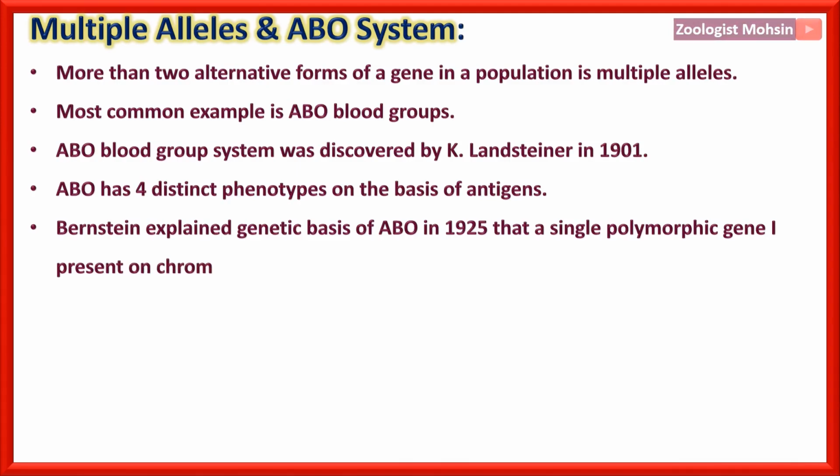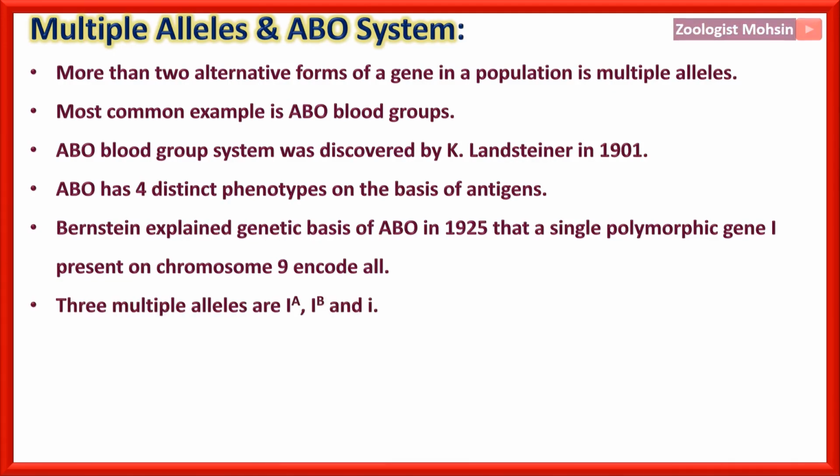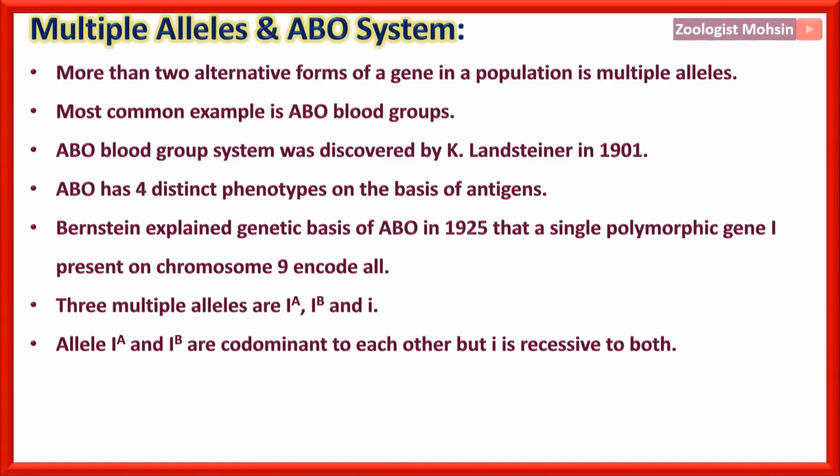Please remember, Bernstein explained the genetic basis of ABO in 1925: a single polymorphic gene I, present on chromosome 9, encodes all. Three multiple alleles are IA, IB and i. They are also called LA, LB and simply L for Landsteiner. Alleles IA and IB are codominant to each other, but i is recessive to both.